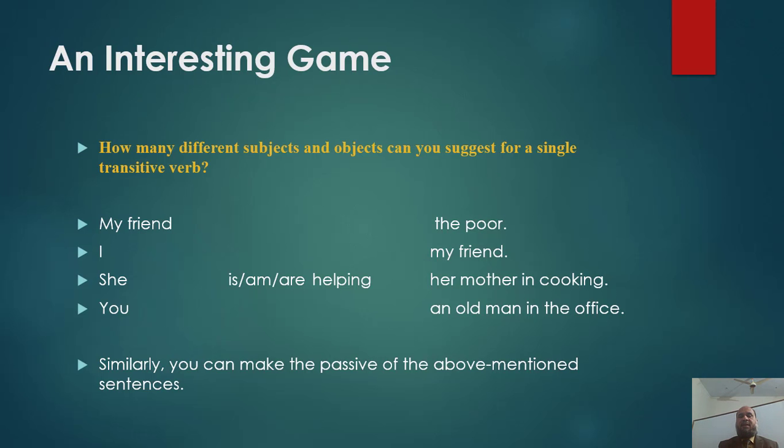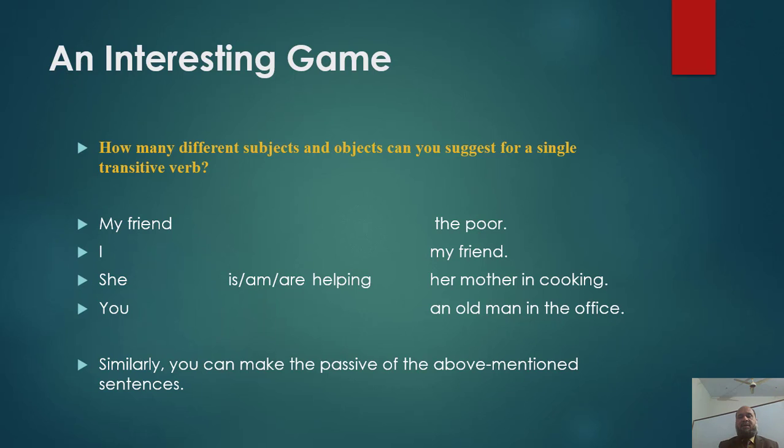Now it is time for an interesting game. How many different subjects and objects can you suggest for a single transitive verb? For example, for the transitive verb help, we have made use of 4 different subjects and 4 different objects. We can make a lot of sentences using different subjects and different objects for the verb help.